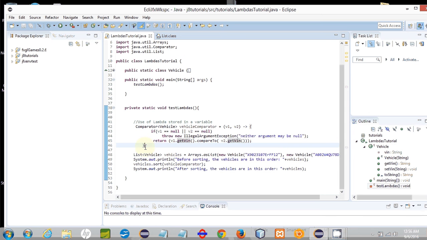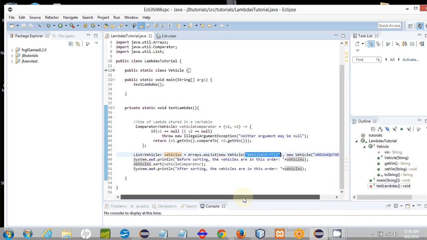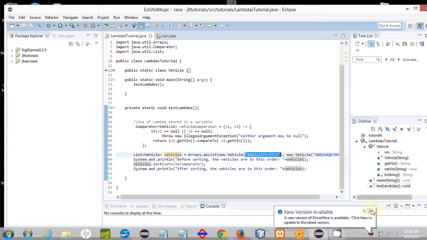So that's how you would do that with a lambda expression. If we scroll down, you see that I do a test of that. I create a list of vehicles, using Arrays.asList, and instantiate two new vehicles. The order in which I instantiate them becomes the order they're added to the list. And you see that I add them deliberately in an order in which the VINs are not alphabetical. They're in reverse alphabetical order, so the vehicles are in reverse of their natural ordering in this list that I've created.